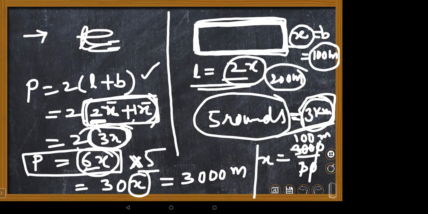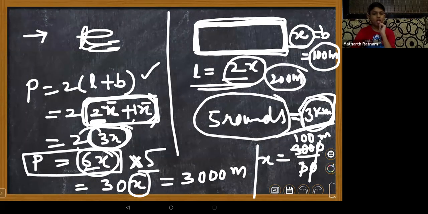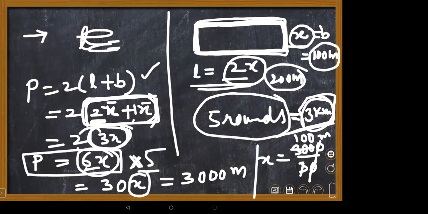2x plus 1x. That means 2 apples plus 1 apple gives how much? It's 3 apples. Same, 2x plus x are like terms. We can combine them by adding the coefficients. 2 plus 1 is 3. The common variable is x. So 3x. 2 times 3x, now the perimeter you are getting as 6x.